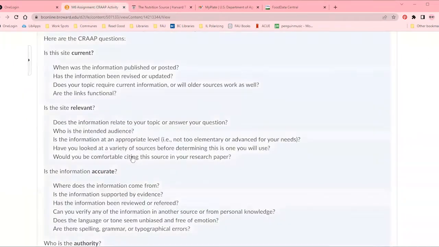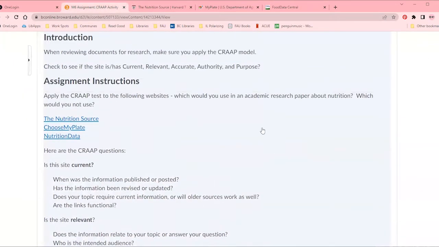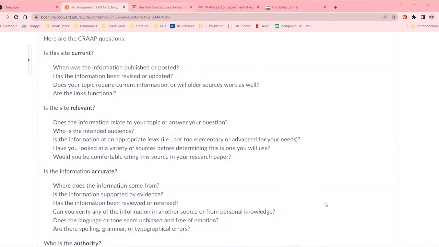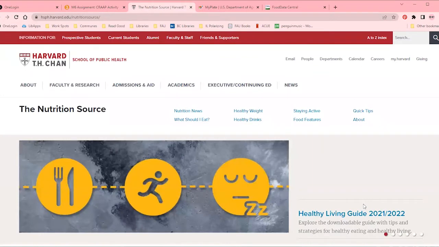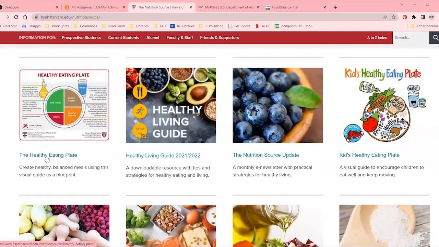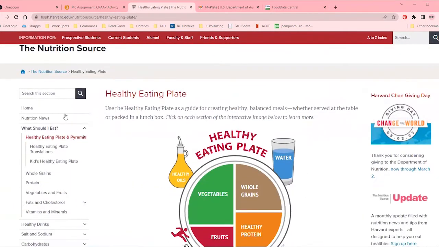Well, what is the need that I have? Can I use this in an academic research paper about nutrition? So I'm going to open up Nutrition Source. The first question is a question of currency. So going off of the sources here, if I click on any one of them, now is when I can